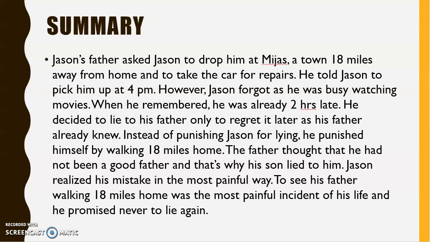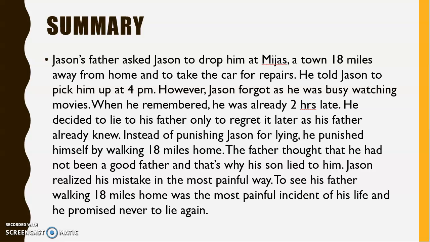As far as the summary is concerned, a brief summary goes like this. Jason's father asked Jason to drop him at Mijas, a town 18 miles away from home, and to take the car for repairs. He told Jason to pick him up at 4 p.m. However, Jason forgot as he was busy watching movies. When he remembered, he was already 2 hours late. He decided to lie to his father, only to regret it later, as his father already knew. Instead of punishing Jason for lying, he punished himself for walking 18 miles home.